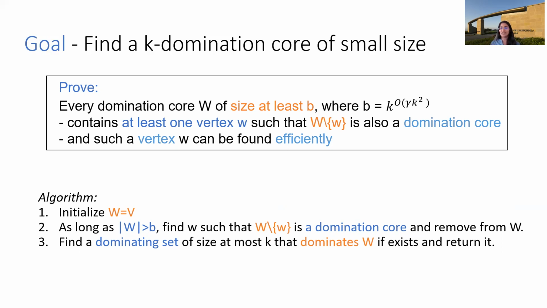If one exists, otherwise we just return no. Right? Simple. So this is the algorithm. So now we are left with proving this claim. Right? Let's observe this claim from a different perspective.